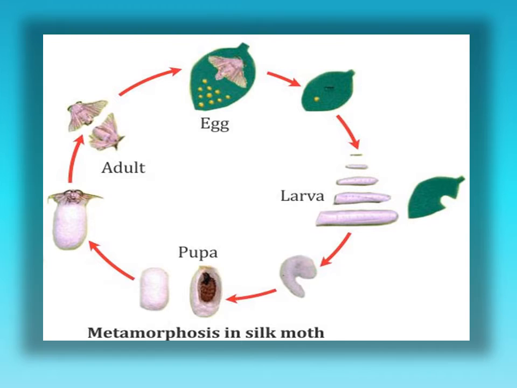Metamorphosis is shown in silk moth also. Silk moth has 4 stages: egg, larva, pupa, and then adult. You have studied about silk moth in class 7th, and I have taught you in the previous chapter, reaching the age of adolescence also.